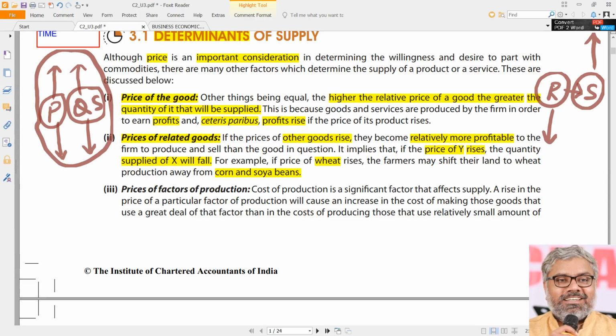Now you can take a live example that is happening even during the corona times. For example, if you take any liquor manufacturer, particularly not in India but in other countries, liquor manufacturers who used to manufacture alcohol for consumption as liquor, most of them have shifted to manufacturing hand sanitizers, etc. And that was not very difficult for them.